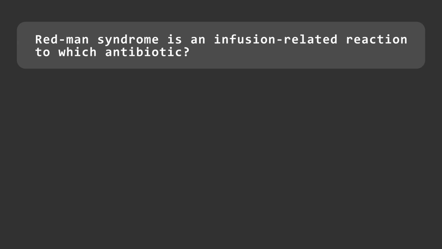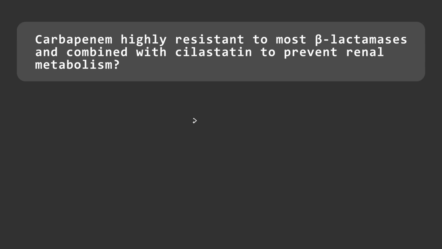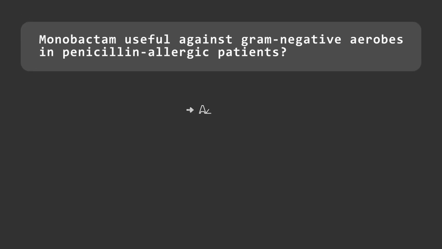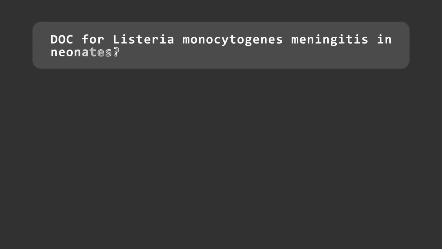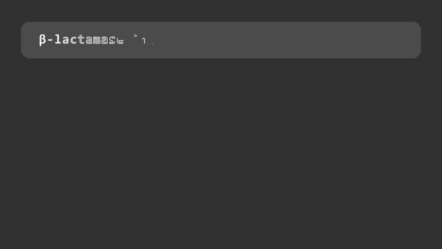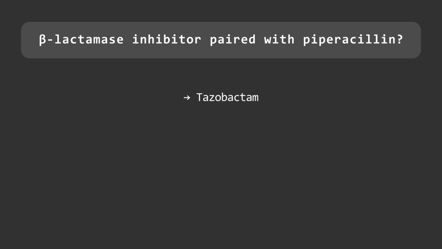Red man syndrome is an infusion-related reaction to which antibiotic? Vancomycin. Carbapenem highly resistant to most beta-lactamases and combined with cilastatin to prevent renal metabolism? Imipenem. Monobactam useful against gram-negative aerobes in penicillin-allergic patients? Aztreonam. DOC for Listeria monocytogenes meningitis in neonates? Ampicillin. Beta-lactamase inhibitor paired with piperacillin? Tazobactam.